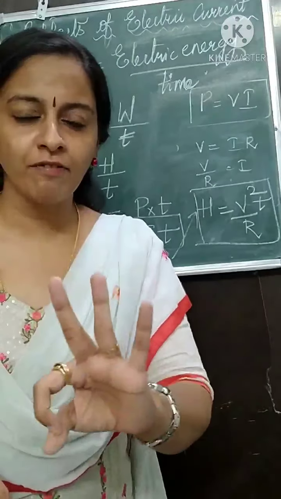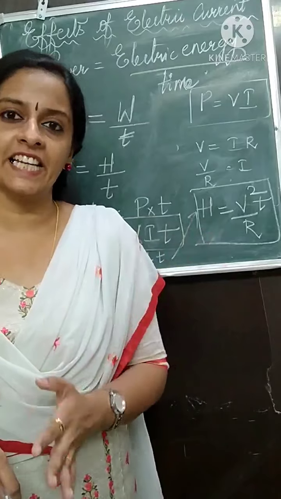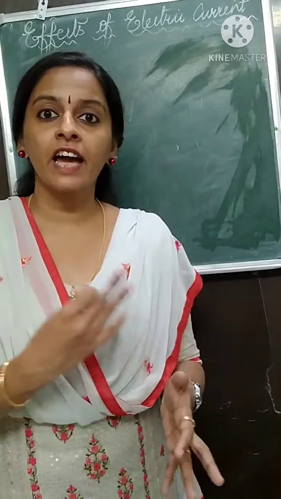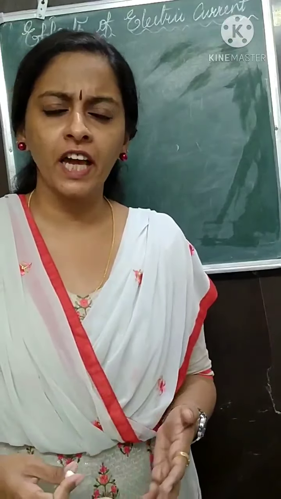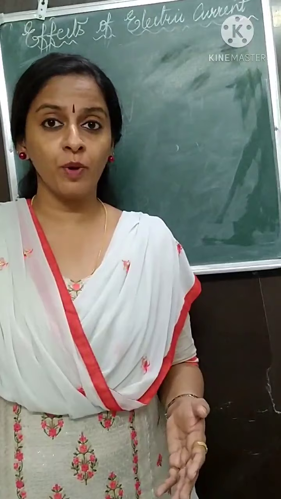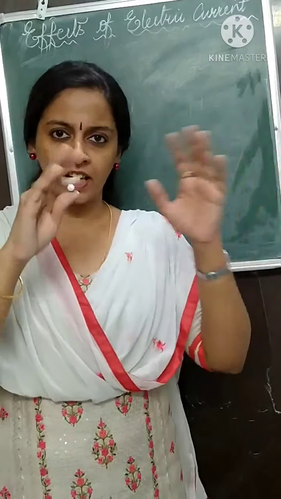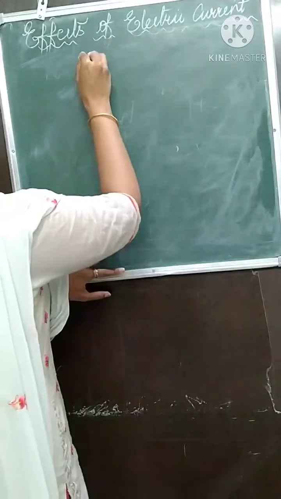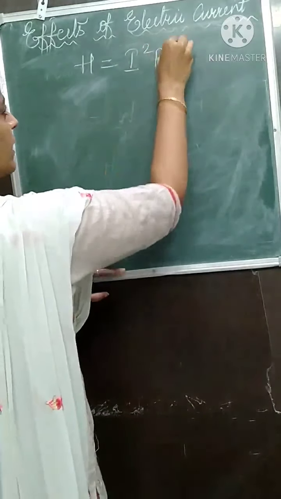So we got three forms of formula to calculate the heat energy. So what question can you expect? Derive the Joule's law of heating. What is the Joule's law of heating? You have to start with the formula of electric power. Electric power is the electrical energy, that all you will start. So what are the three forms that we got? We got H is equal to I square RT.